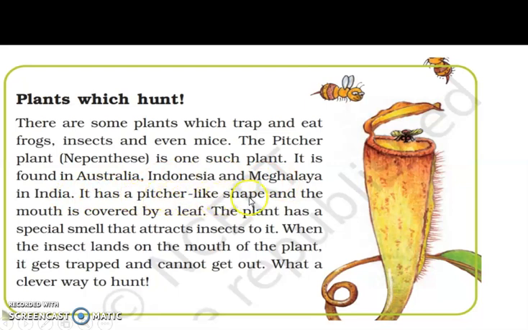It has a pitcher-like shape and the mouth is covered by a leaf. The plant has a special smell that attracts insects to it. When an insect lands on the mouth of the plant, it gets trapped and cannot get out. What a clever way to hunt.